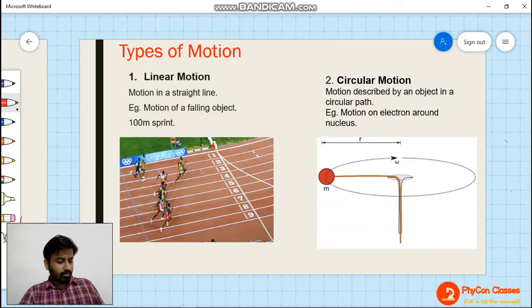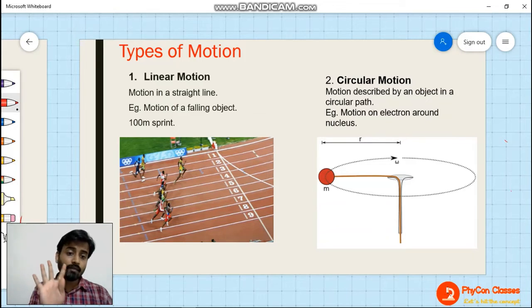Now coming to types of motion. Basically motions can have various kinds. Based on their properties, we have divided them into 4 main kinds of motion. When a motion takes place in a straight line, that kind of motion is called linear motion.